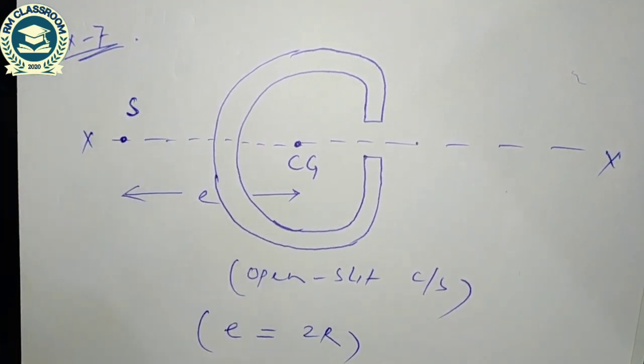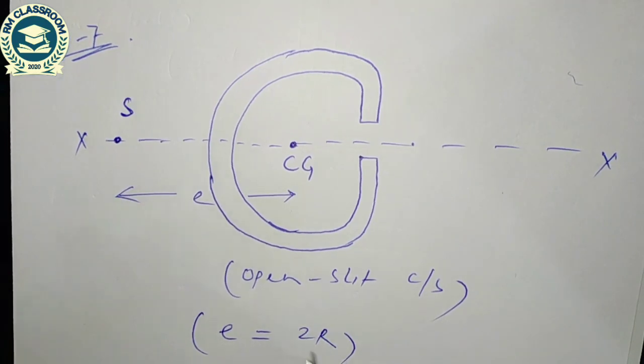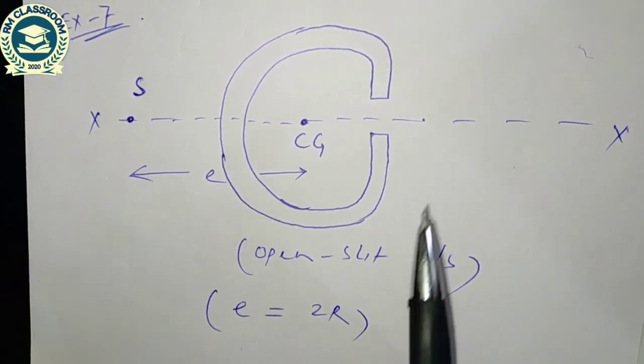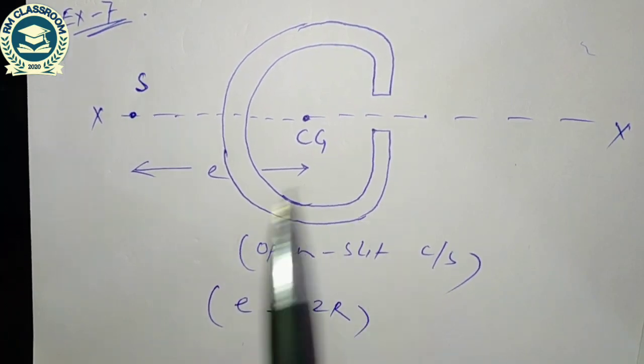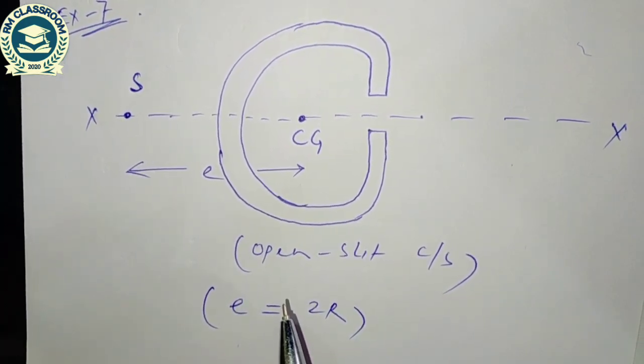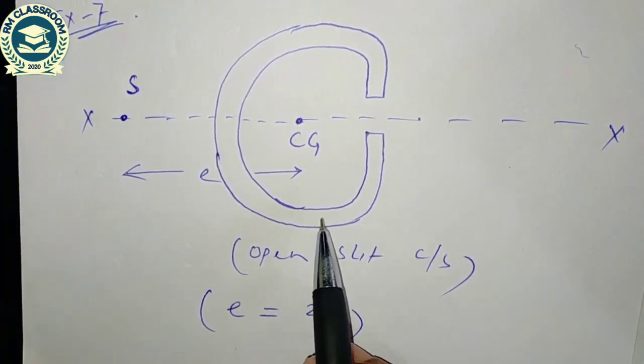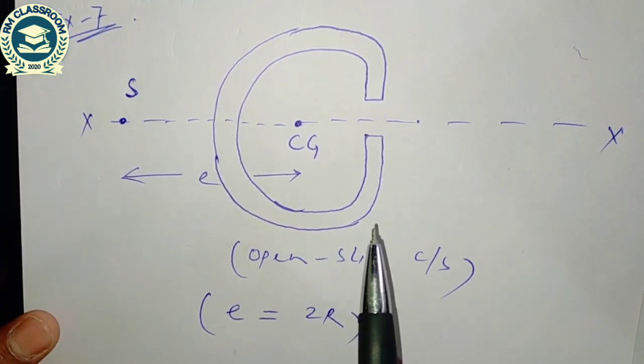So we have seen the various cases, and we have seen the three thumb rules, and with the help of those thumb rules we have seen how to locate the shear center. In the first thumb rule I told you the shear center always lies on the axis of symmetry if existing.